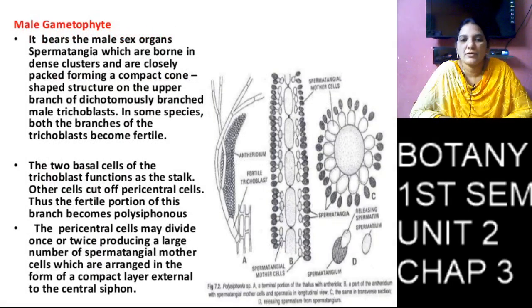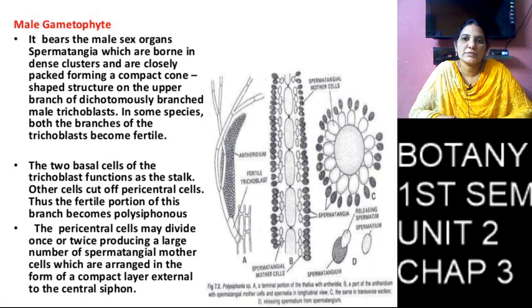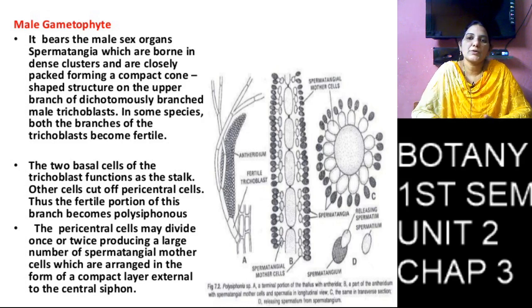Here the middle cell is called the axial cell, and the axial cell is covered by the pericentral cells. At the time of sexual reproduction, the pericentral cells are changed into spermatangium mother cells. The spermatangium mother cells undergo meiosis division and are divided into 4 haploid cells. Those 4 haploid cells are changed into spermatangia.